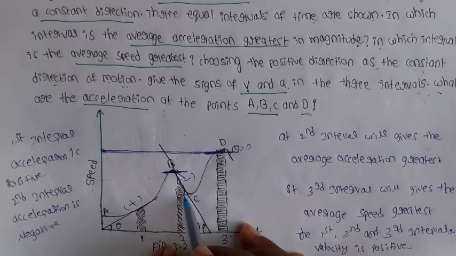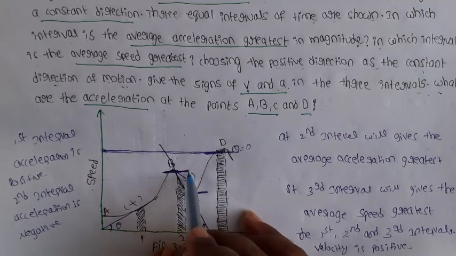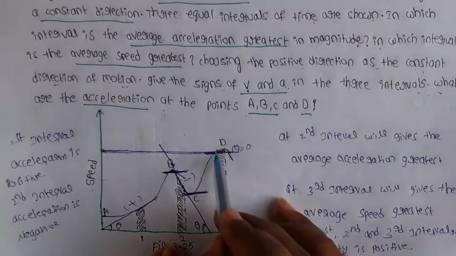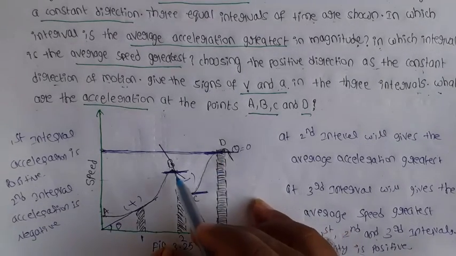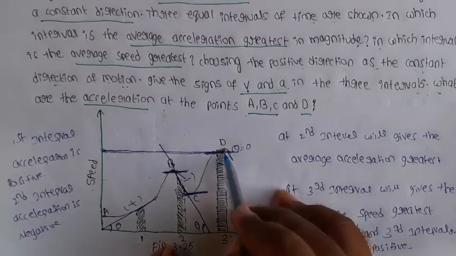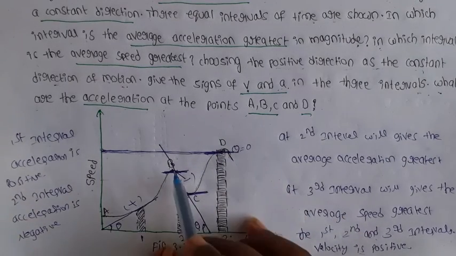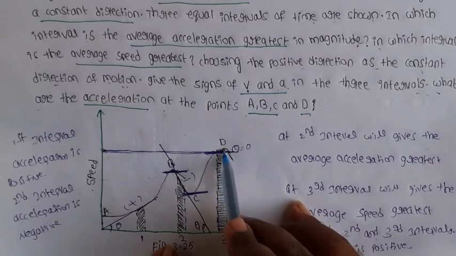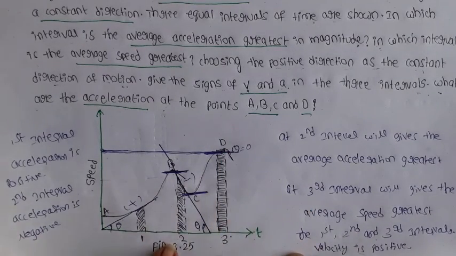At point C, this is the tangent. At point A, we cannot draw the tangent line. At points B, C, D the tangents are parallel to the x-axis. So at points B, C, D, the acceleration value is 0. That is the answer.